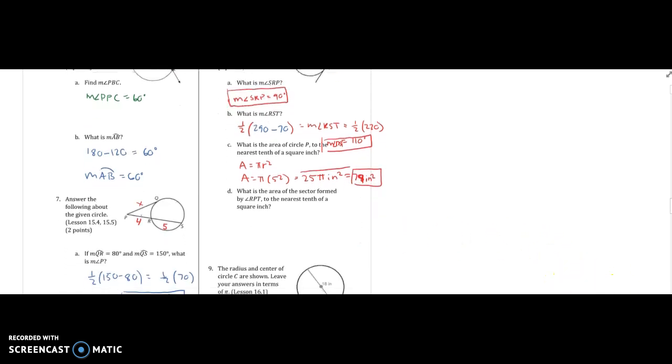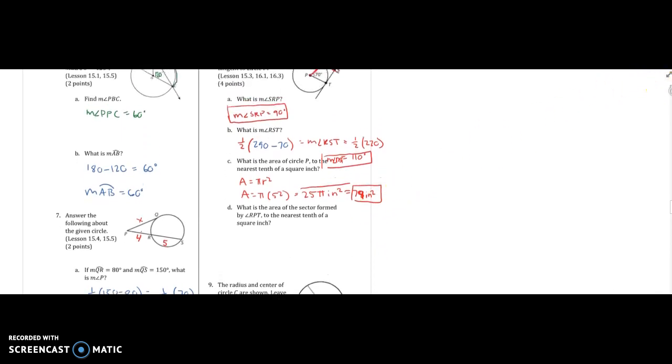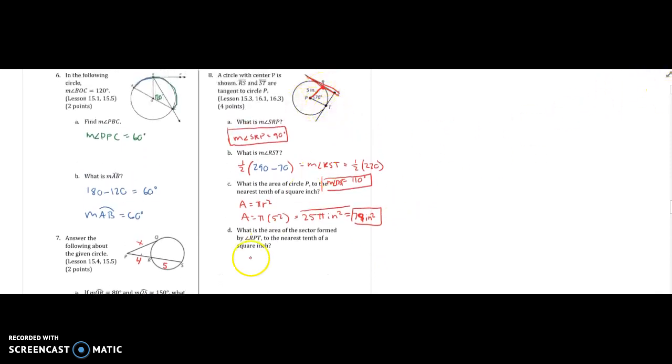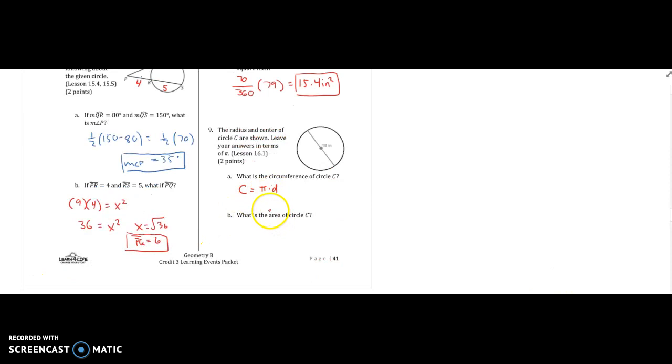What is the area of the sector formed by angle RPT? Well, we have to do 70 over 360 times the area of the circle, so times 79. Let's use a calculator. 70 divided by 360 times 79, and we get 15.4 inches squared. Let's see the next one. It wants to know the circumference of the circle. It's pi times diameter. The diameter is 18, so it's 18 pi. What's the area of the circle? Radius is 9 because it's half of the diameter, so we get 81 pi when we plug it into pi r squared. It said leave all your answers in terms of pi, so that's why I'm leaving it with pi.